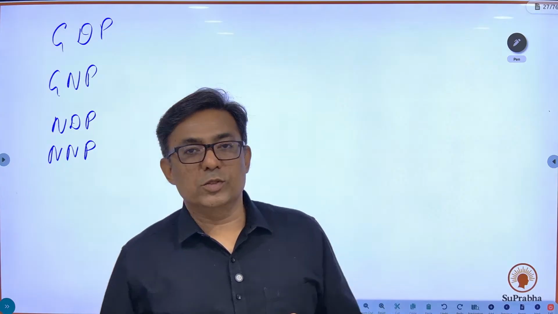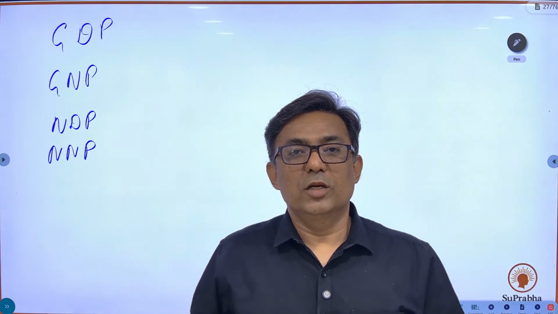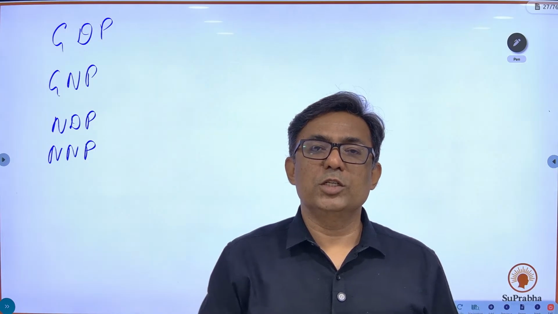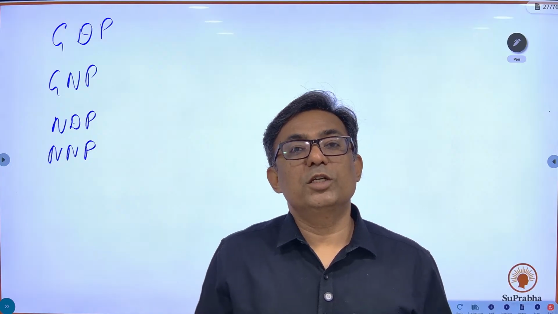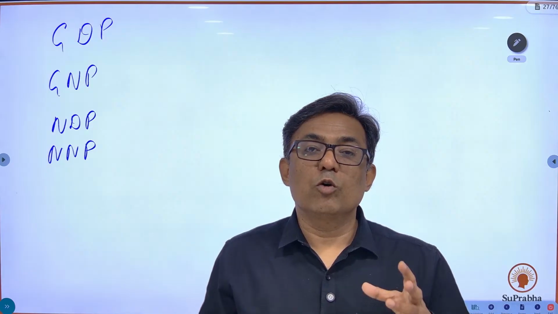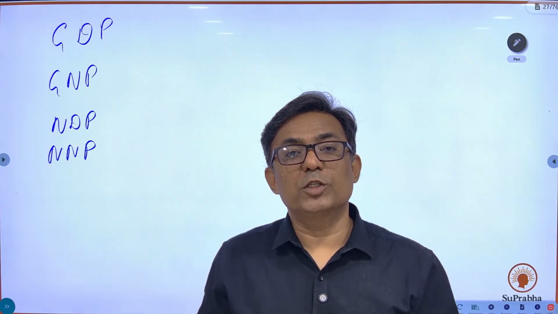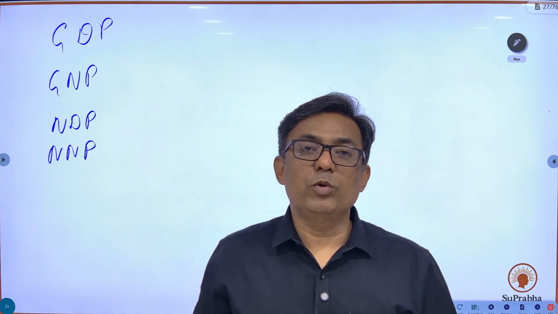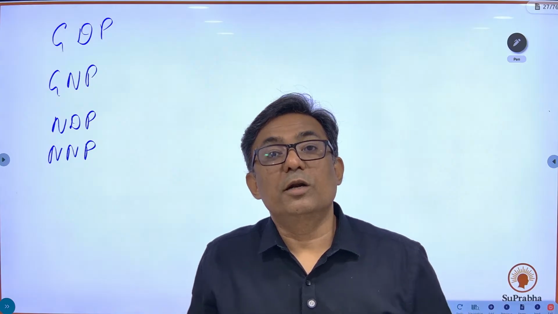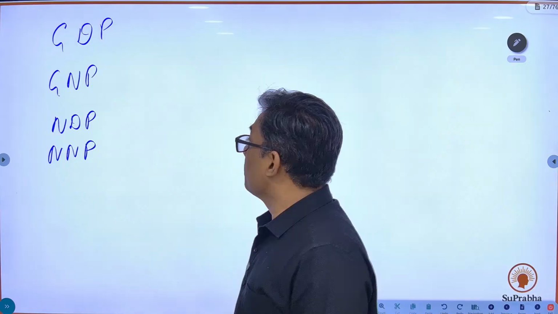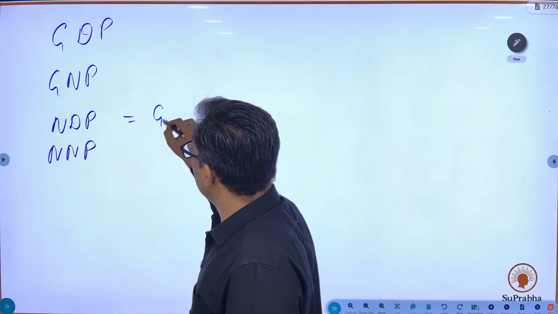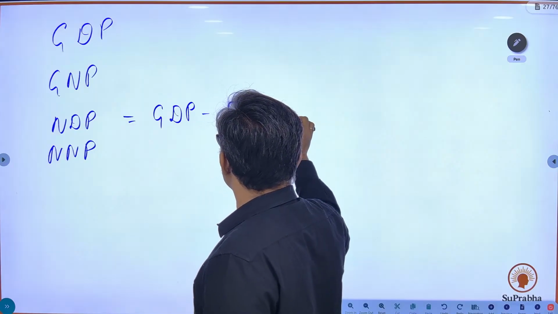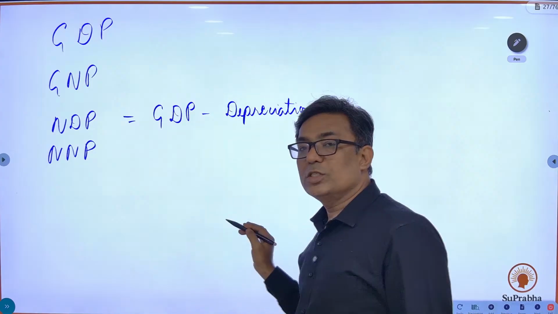So whatever capital you produce, that capital is going to have some depreciation. If you produce a machine in a financial year and that machine is used for some other work, that machine will undergo depreciation. Its value will keep reducing. So what happens in an economy is that there is depreciation, the value reduces, even though you have the capital assets. Net domestic product is equal to GDP minus depreciation. Now how much the depreciation is, we don't have to look at all that, but you need to just understand the concept.